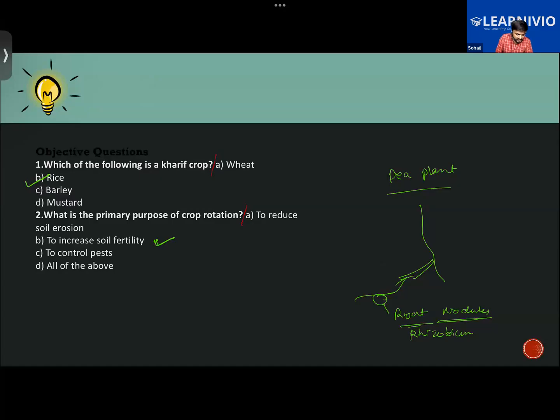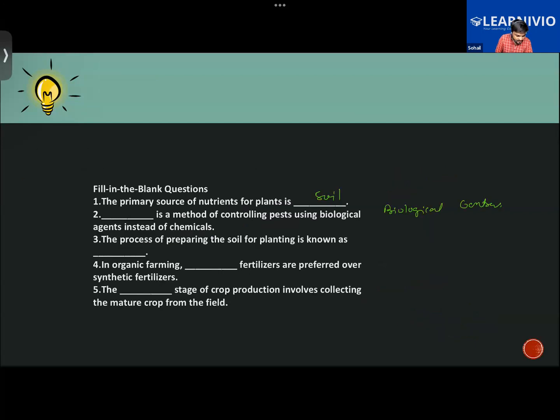For the second one, you have written all of the above. No, it's only to increase the soil fertility. For the third, in this one, you have written nitrogen. No, the main source of the nutrient for plant is soil. Nitrogen will not be correct. And here for question number 2, it's biological control. Biological control is a method for controlling pests using biological agents instead of chemicals.